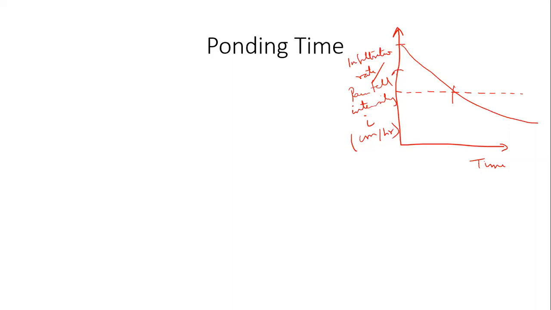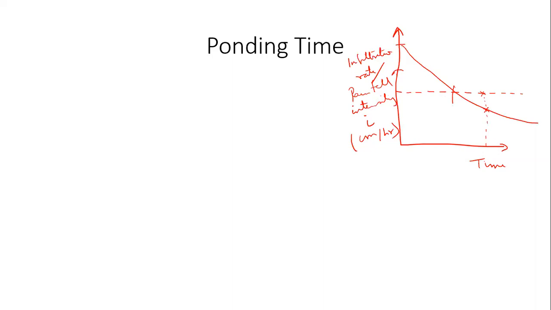But think of any time after this time. Let us say at this time, the soil's capacity is only this much, but the rainfall is happening at a higher rate. What will happen? The water will start accumulating at the land surface, right? So that's what this ponding means. The water will start ponding at the land surface. So that is what this ponding time is.